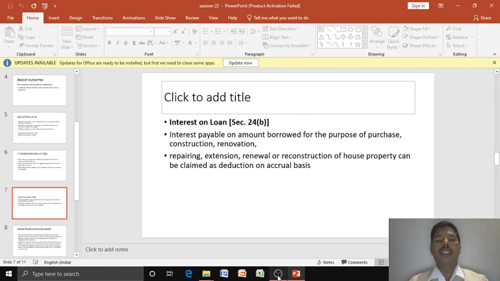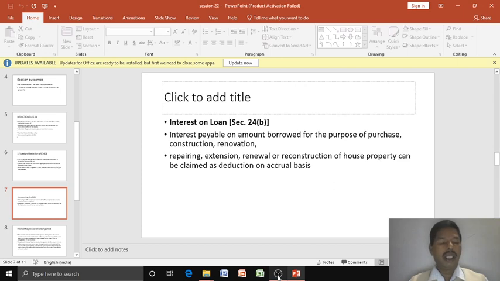The next deduction under section 24 from the house property is under section 24, subsection B. Interest payable on borrowed capital for the purpose of purchase, construction, reconstruction, renovation, repairing, extension or renewal of house property can be claimed as a deduction on accrual basis.